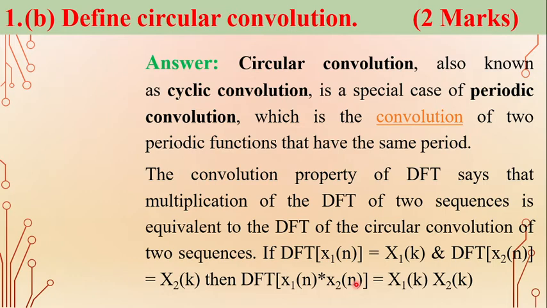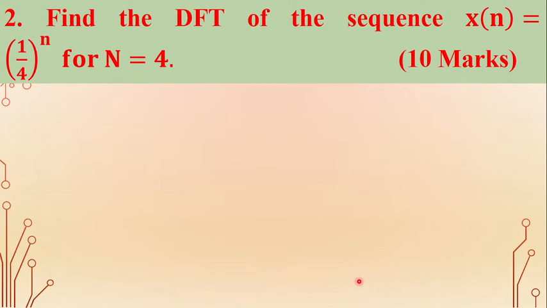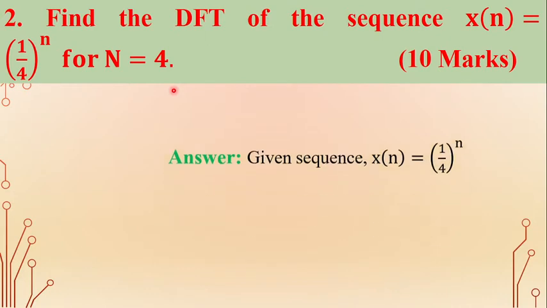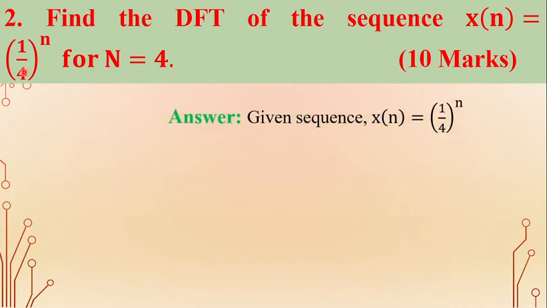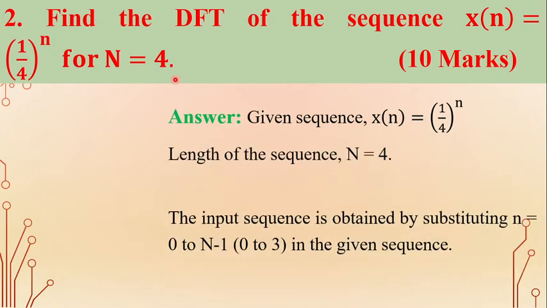Next, coming to the essay type questions, question number 2: find the DFT of the sequence x of n equal to (1/4) to the power of n for n equal to 4. Here, what is the given sequence? The given sequence is x of n equal to (1/4) to the power of n, and the length of the sequence is capital N equal to 4, a 4-point DFT.